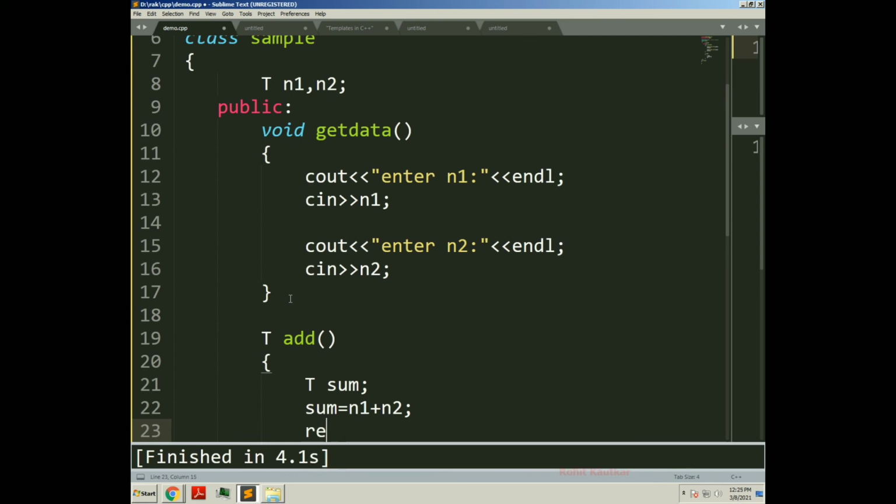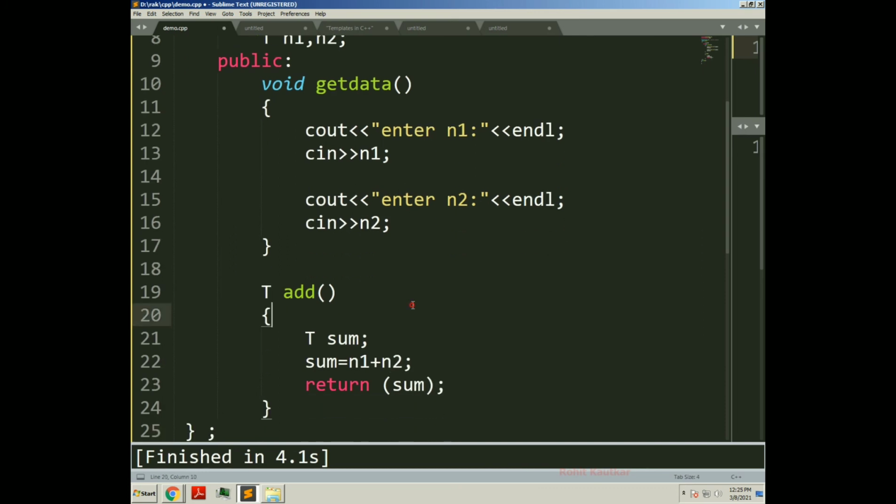So return sum. This generic function we have added here, and this add function will be able to operate on any kind of data type, whichever we want.